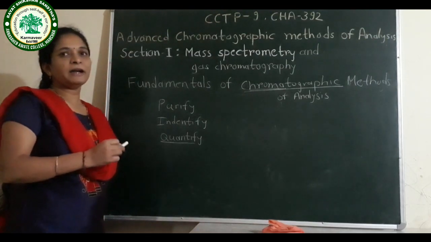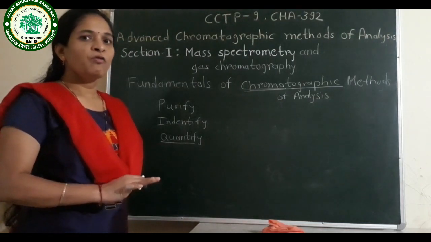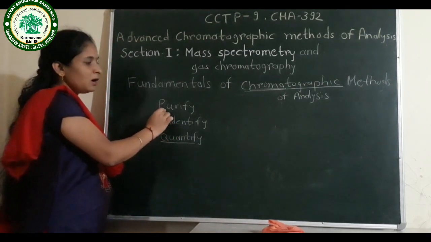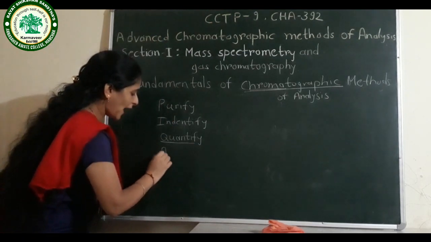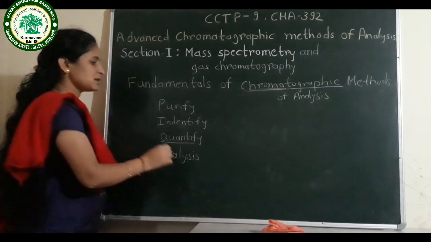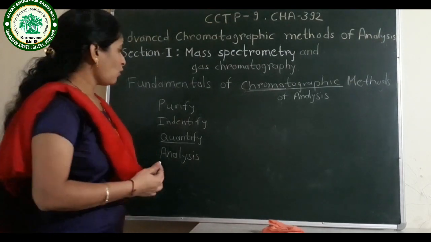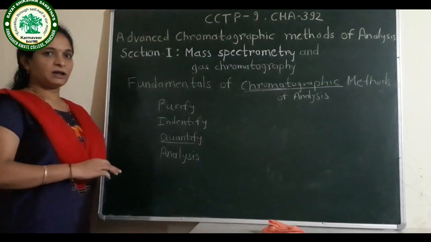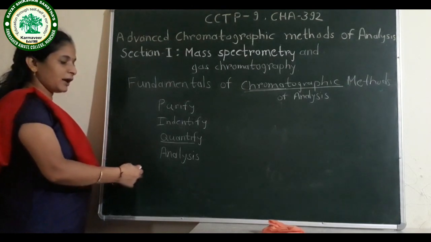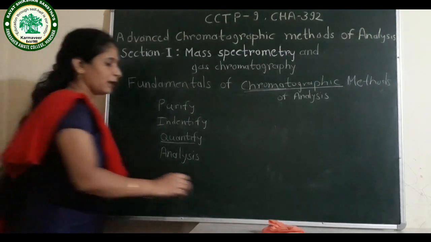Then we can purify that component, meaning we can separate all the components from the mixture from each other totally. Therefore, we use this method to purify the mixture. Then it is used to analyze the mixture. We can do total analysis by using chromatography. Therefore, most scientists use this method for their experiments because it is used to purify the components, identify the components, quantify the components, and also for analysis. These are the advantages of chromatographic methods.